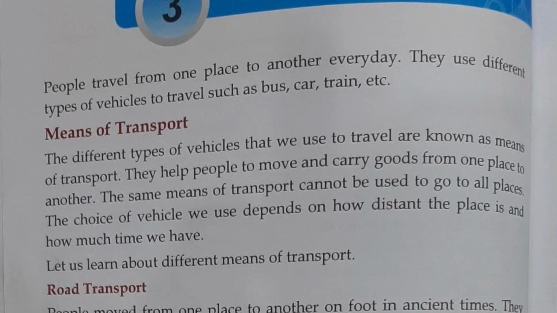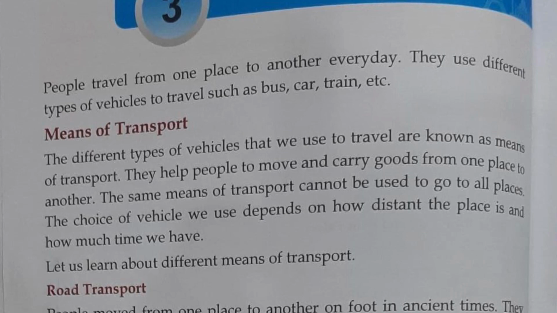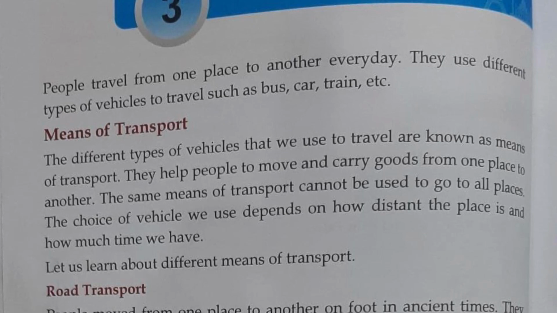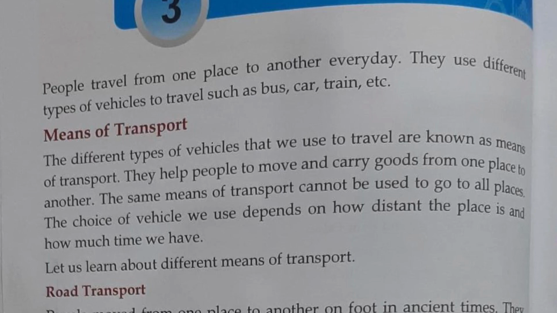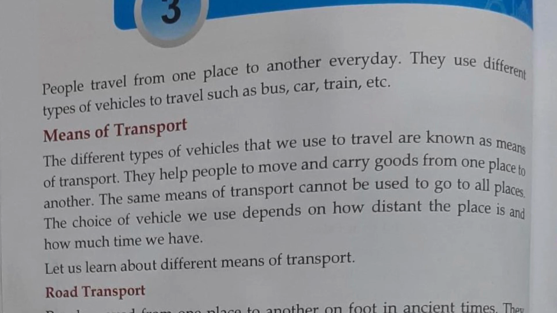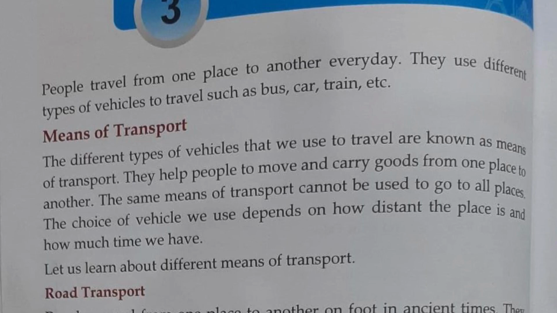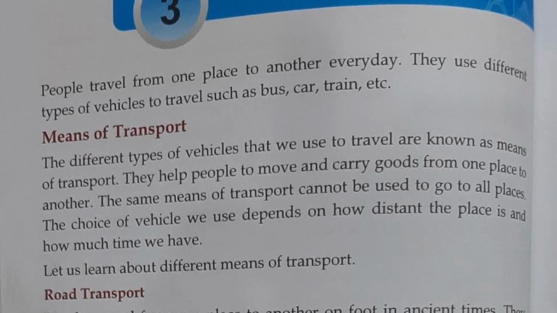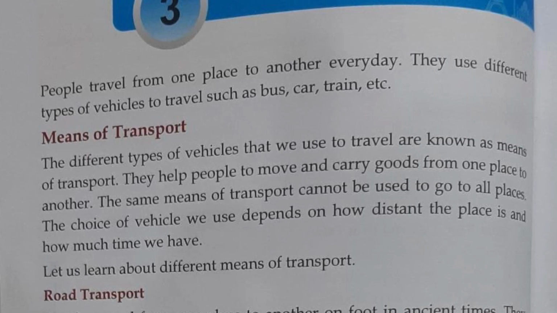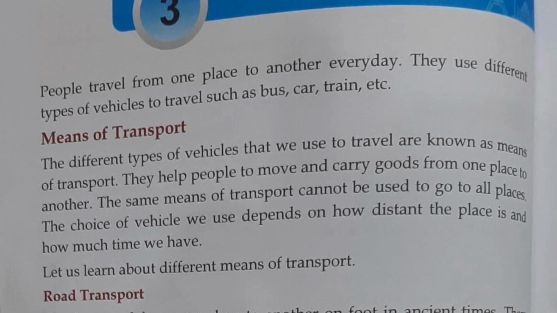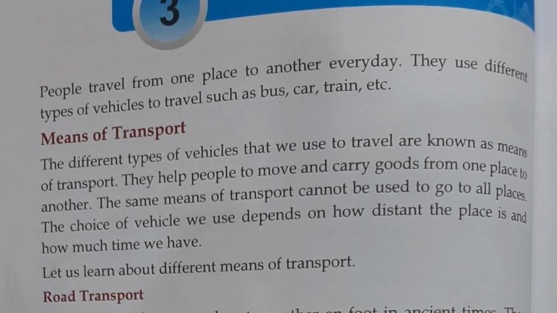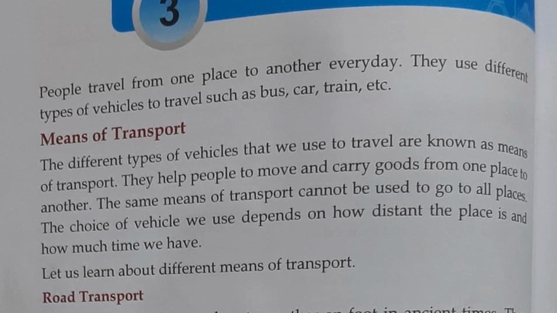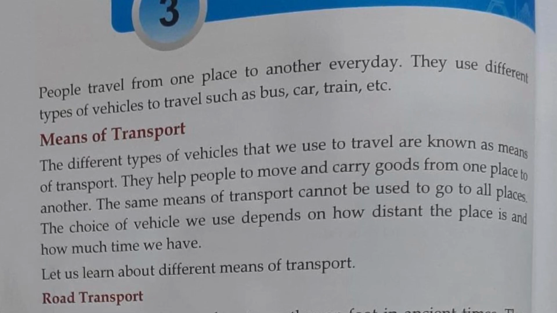Means of transport. The different types of vehicles that we use to travel are known as means of transport. They help people to move and carry goods from one place to another. The same means of transport cannot be used to go to all places. The choice of vehicle we use depends on how distant the place is and how much time we have. So let us learn about different means of transport.